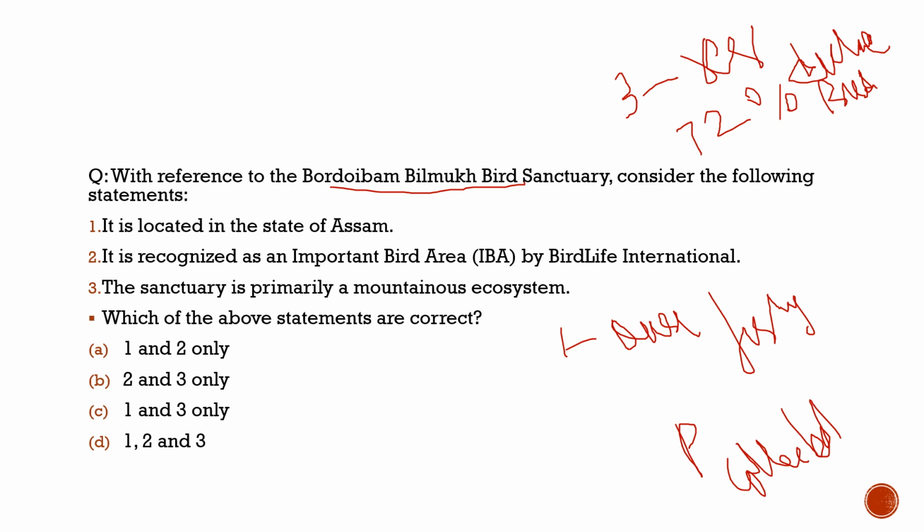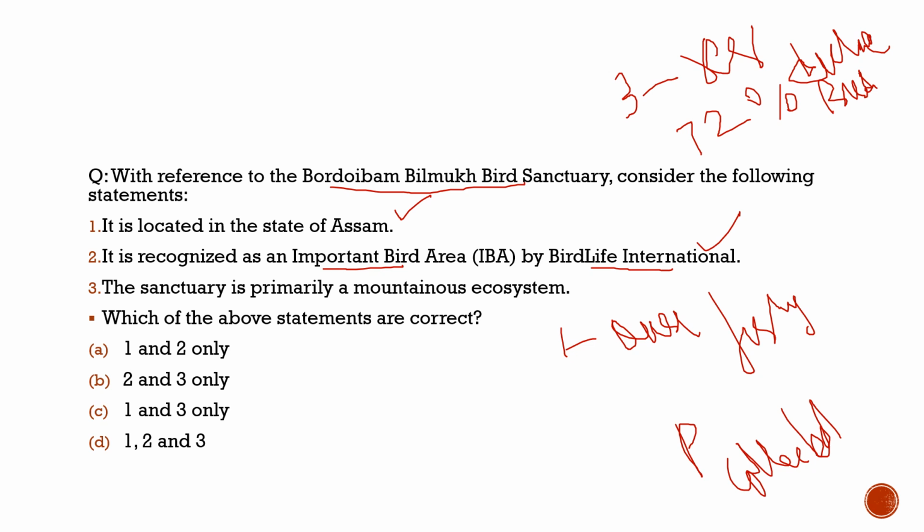So with respect to this, we need to know some basic information. With the help of this question, we will come to know that. Here the question says, with reference to the Bordoibam Bilmukh sanctuary, consider the following statements. Statement 1: it is located in the state of Assam, 100% correct. Second, it is recognized as an important bird area by BirdLife International, 100% correct.